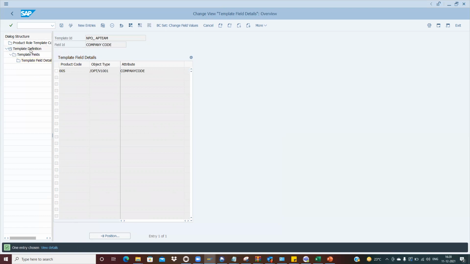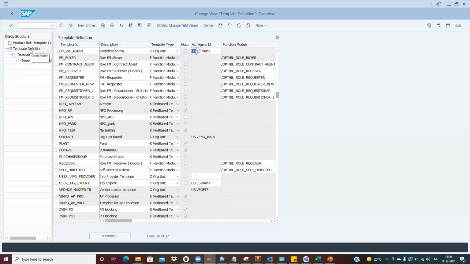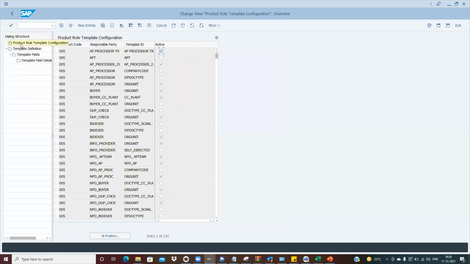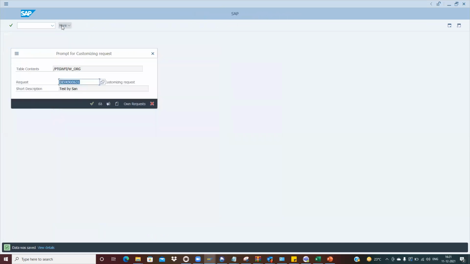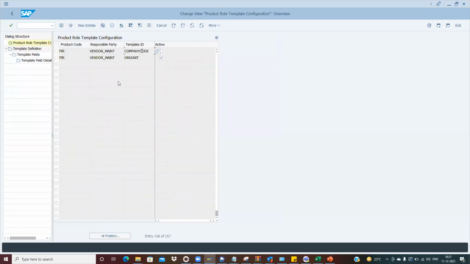Okay, so this is about the template creation. Now, once we have created the template, we have to assign the template ID to my role, correct? So here, if I go to the product role template configuration, I will just copy it and put my role and my template ID. Okay, it's done. I will save the TR.